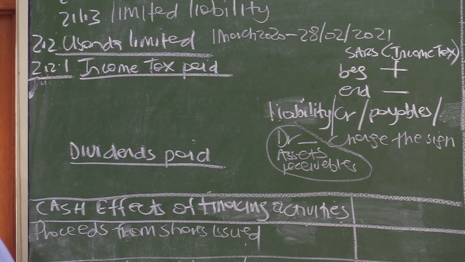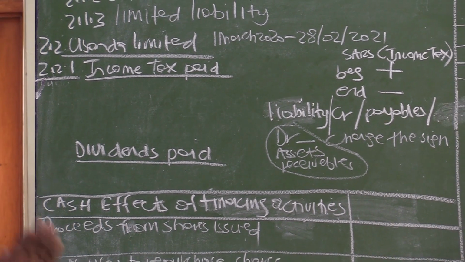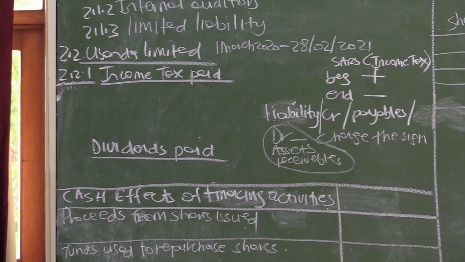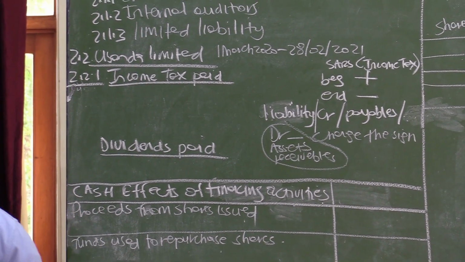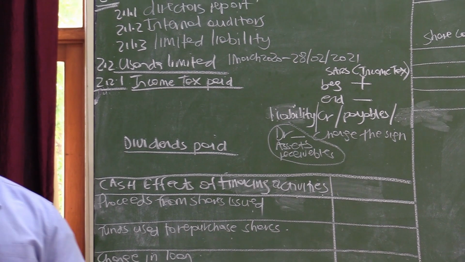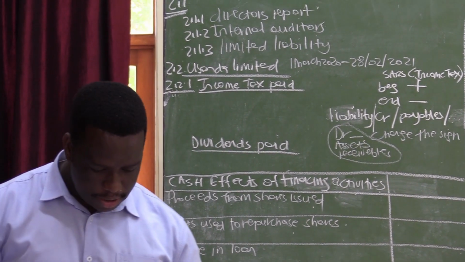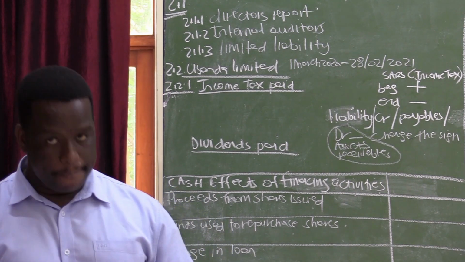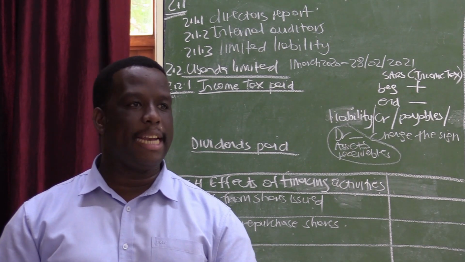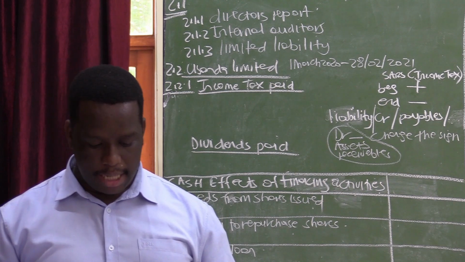So let us look at the income tax for the year, as to how much the income tax is for this year, because we want to calculate the exact amount that was paid to SARS. If you look at the information given in our question 2, on the following page there is information A, which is an extract from the income statement.